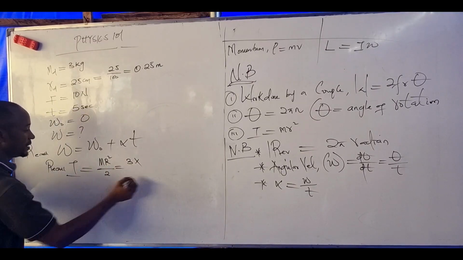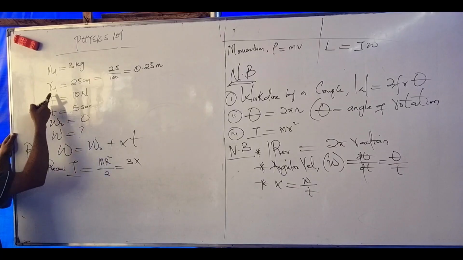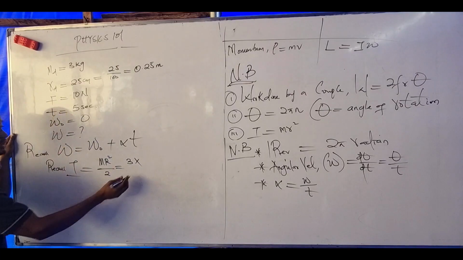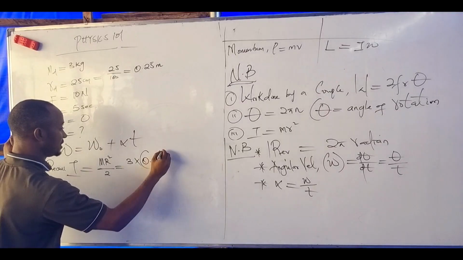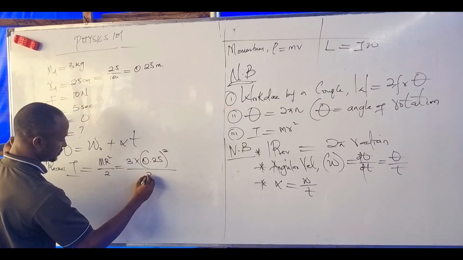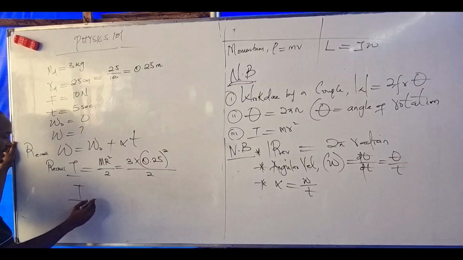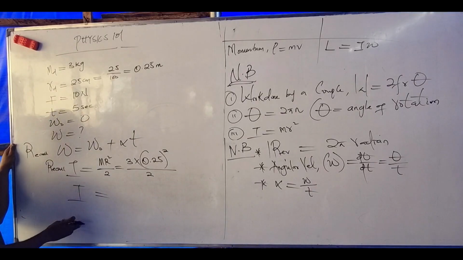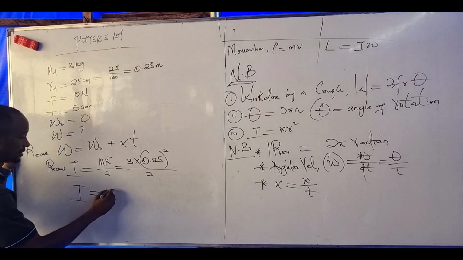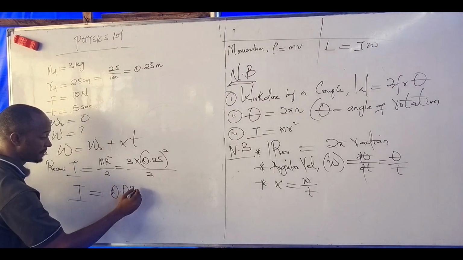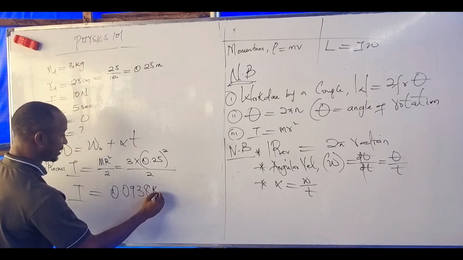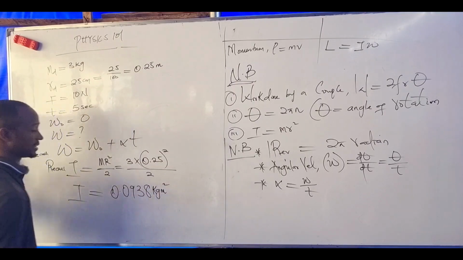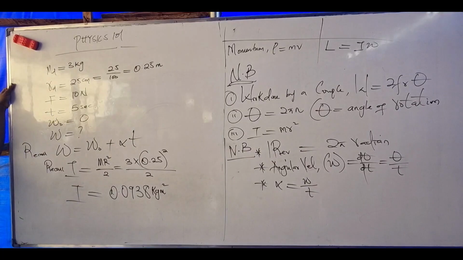What's the mass of the disc here? 3. This radius here corresponds to that of the disc, which is 0.25, all squared, over 2. So the inertia of the disc becomes what? Let's go. What do you have? 0.0938 kilogram meter squared.